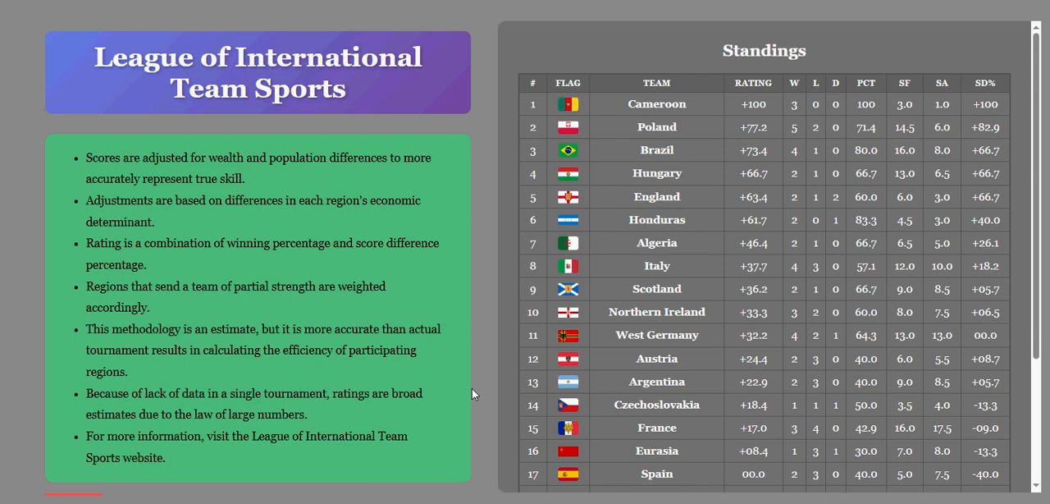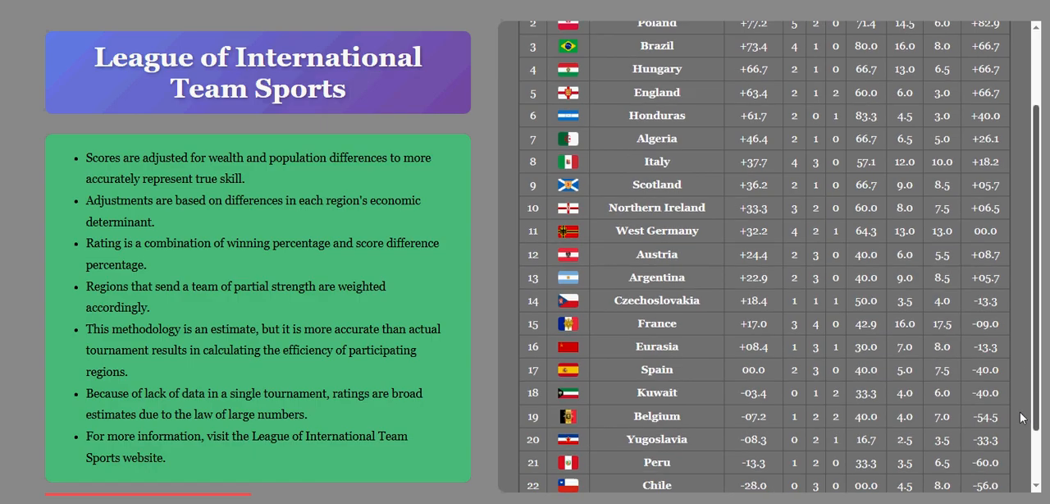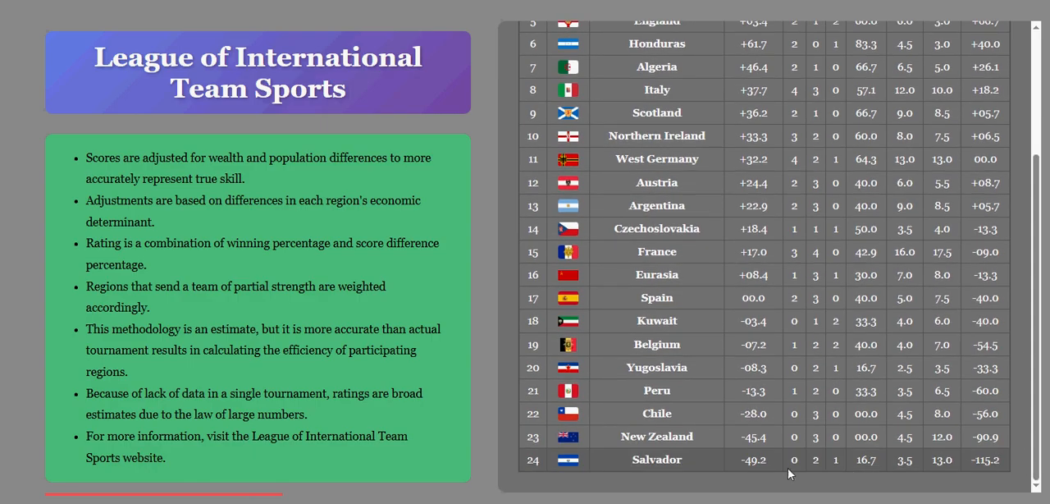So in 3rd place would be Brazil, Hungary in 4th, England 5th, Honduras 6th, Algeria 7th, Italy 8th, Scotland 9th, Northern Ireland 10th, honorable mention to West Germany, and in last place, Salvador, New Zealand second to last place, in Chile and Peru, also with bad tournaments. Remember, folks, we're bringing you the best ratings in the world from the worst announcer in the world.